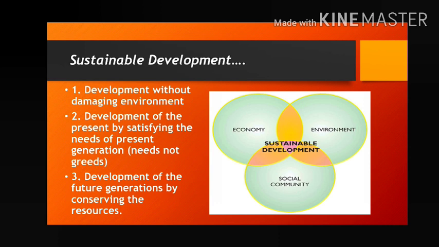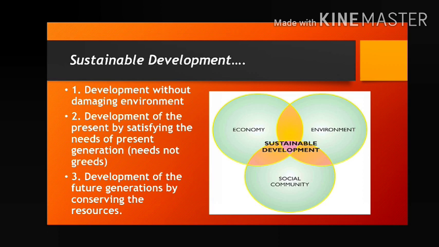Now tell me, which thing is developed and which thing is not developed here? Is it sustainable development? No. The dam is constructed, agricultural activity will improve, two or three times crops can be cultivated, so it is the development of our agricultural economy. Very good. But side by side, if you see that so many people become homeless, that means there is no social development. It is not sustainable.